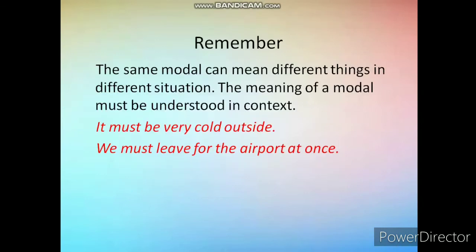Students, remember that the same modal can mean different things in different situations. The meaning of a modal must be understood in context. For example, it must be very cold outside. In this sentence, the speaker is quite sure about it. Second example, we must leave for the airport at once. In this sentence, the speaker feels it is very important to do so.